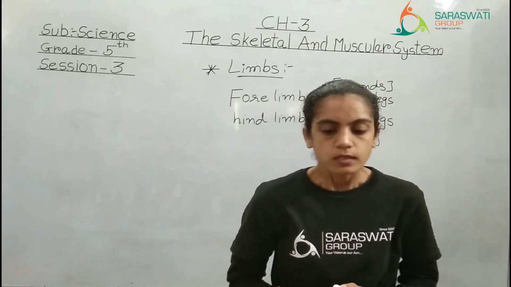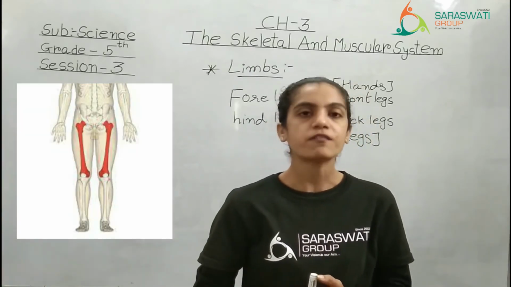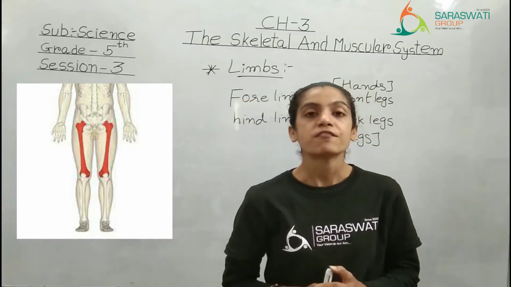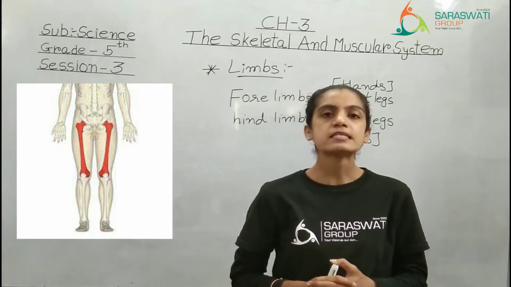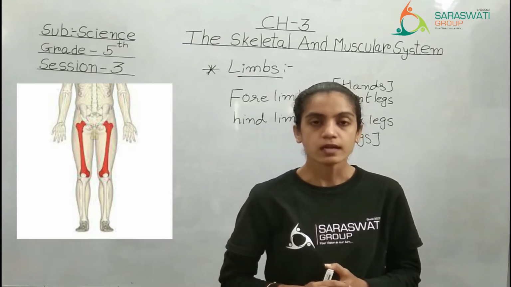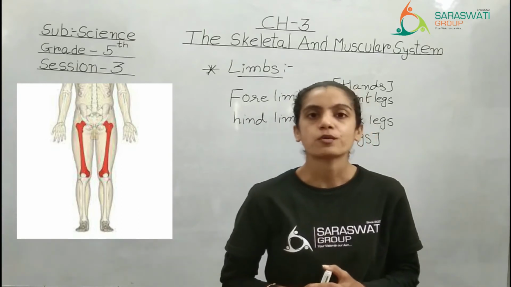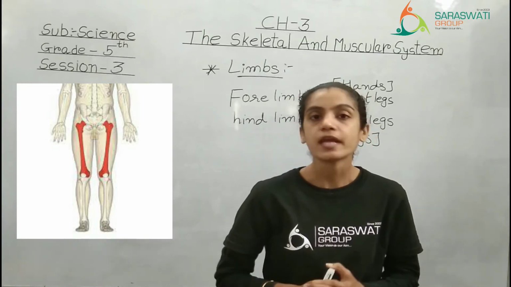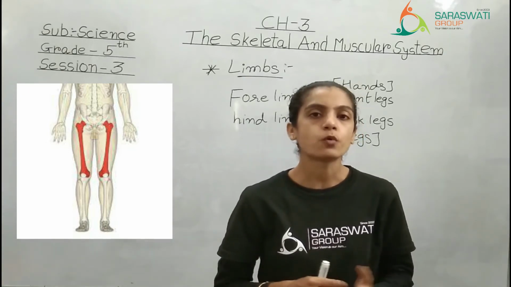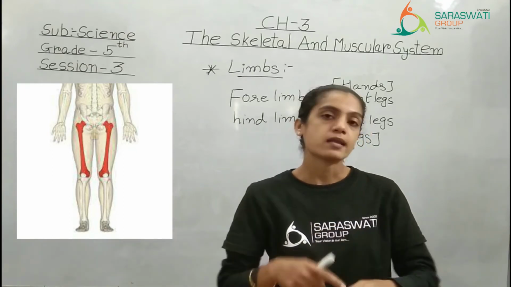See, the thigh or upper part of the legs has the long bone called femur. If you remember in the heart chapter I told you that the femur is the strongest and toughest bone of the entire body. Why? Because it is carrying the entire load of your body. Load means the weight of your body. So it is considered one of the strongest bones. I hope you have understood the bones present in the arm and the hands.